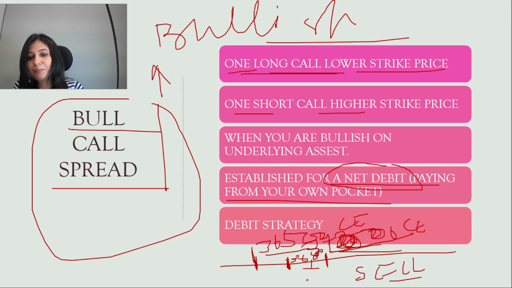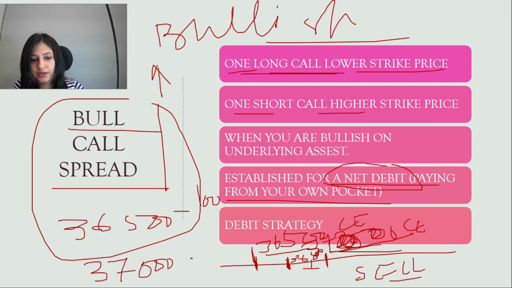Debit means you are paying more from your pocket than the premium which you are receiving, because this 36,500 call, suppose that will be at 100 rupees, and the call which we have sold at a higher strike price is at 50 rupees. So you are actually paying 50 rupees from your own pocket. So that's a debit strategy.